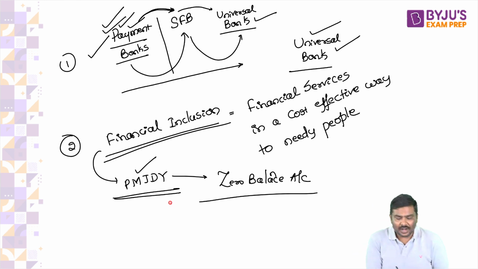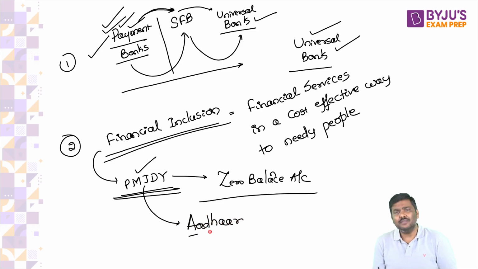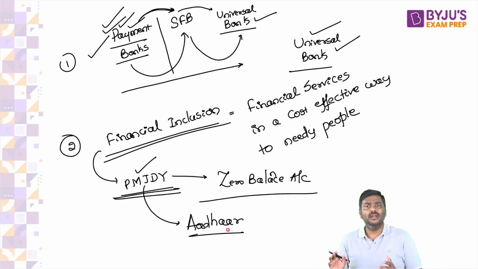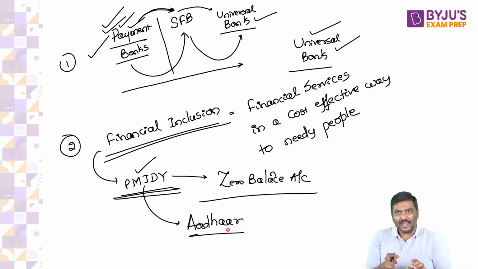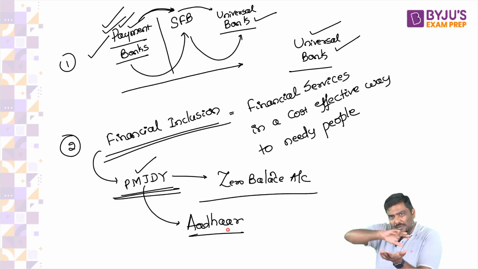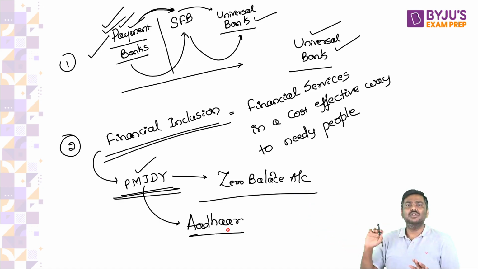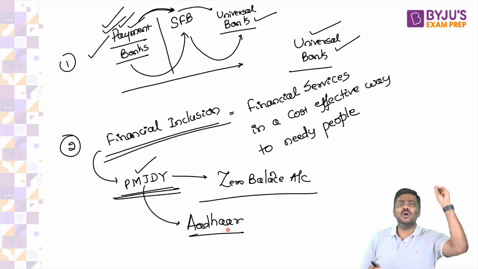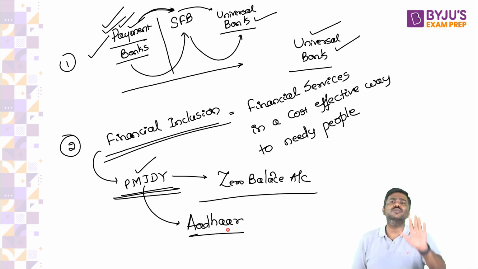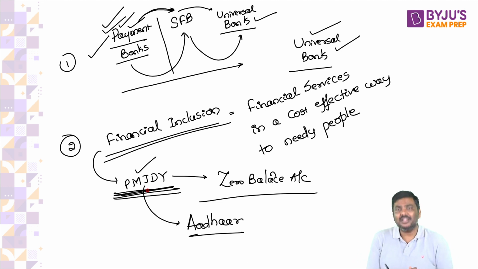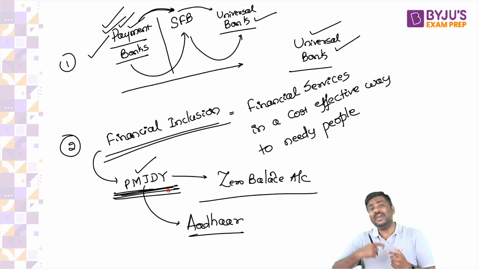And please understand, under Pradhan Mantri Jan Dhan Yojana, all you require to open a PMJDY account is Aadhaar. All you need to have is simply Aadhaar. No other document is required. So tell me now, you do not have to have any amount of money. Even if 0 rupees is there, that is acceptable. No penalties will be imposed. No requirement of a photo ID, no requirement of residential proof. All you require is only Aadhaar. Don't you think that through Pradhan Mantri Jan Dhan Yojana, poor people can open a bank account very, very easily?